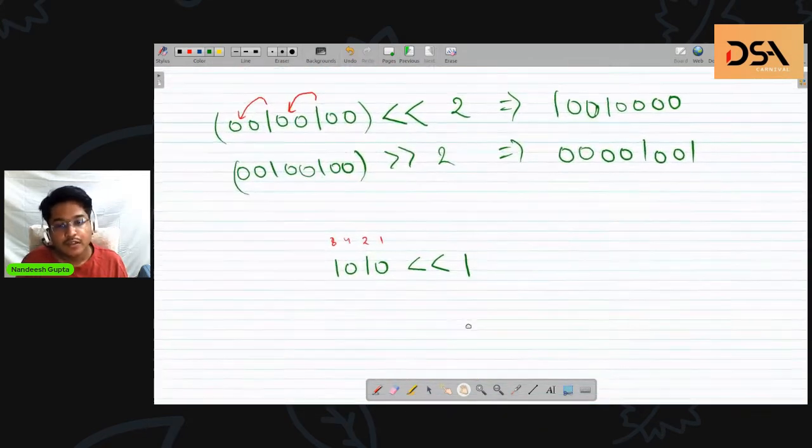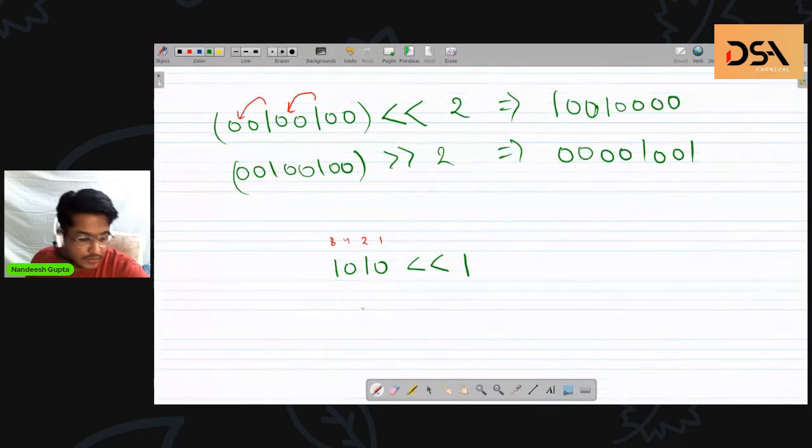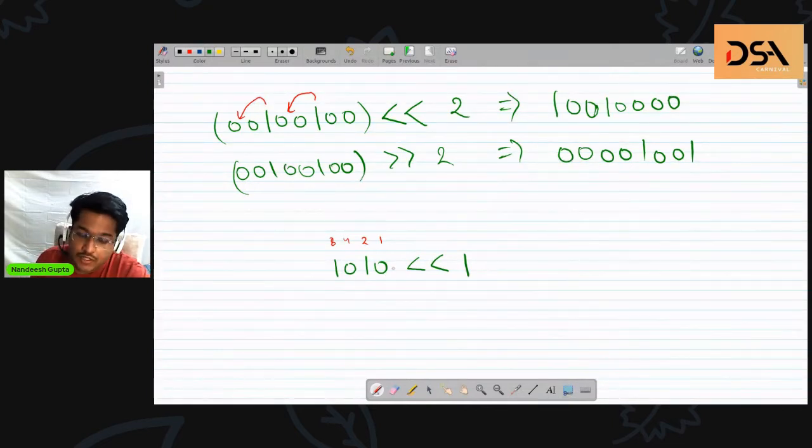Okay, so whenever I shift a number by say 1 towards the left, it gets converted to some bigger number. In this case, it will become 1 this. And now notice the place values of 4, 2, 1. So this number on the left side was 8 plus 2, right?